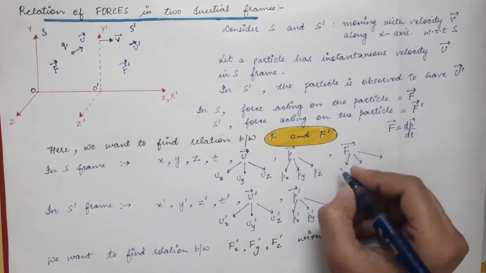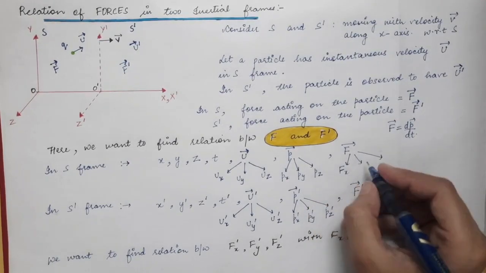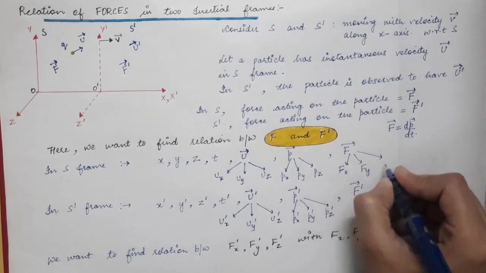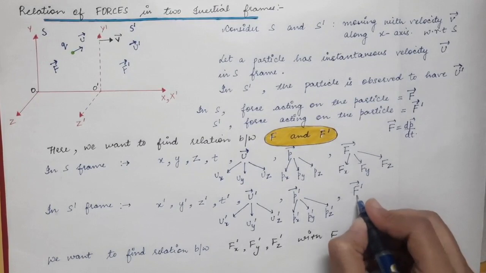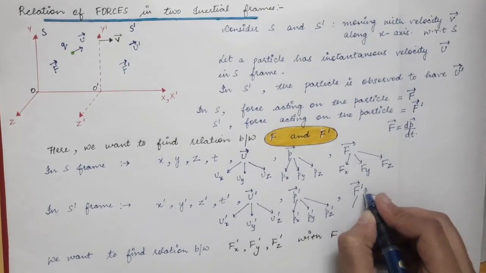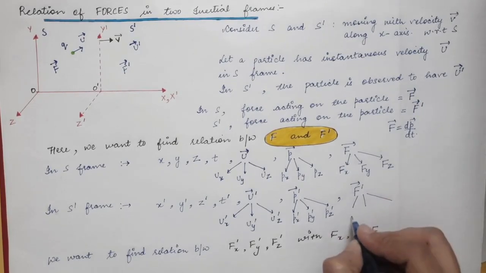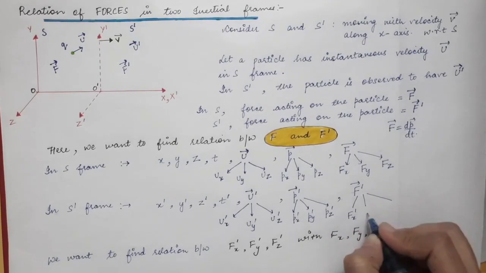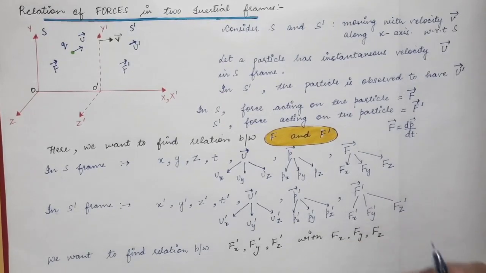In S frame, it has the component along x-axis, then the component along y-axis, and at last the component along z-axis. And this F prime force, which is the force acting on the same particle in S prime frame, will also have three components: Fx prime, then Fy prime, and at last Fz prime.